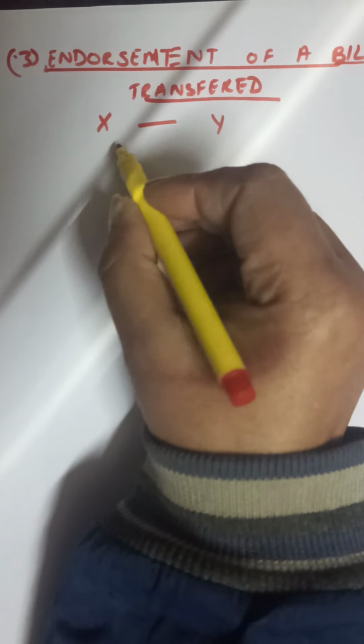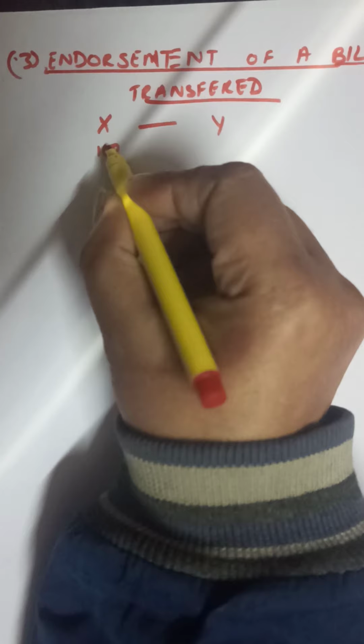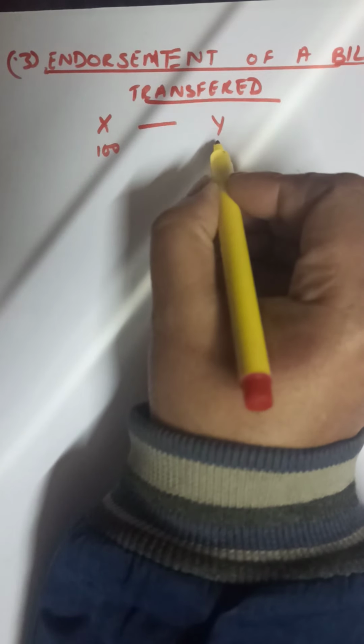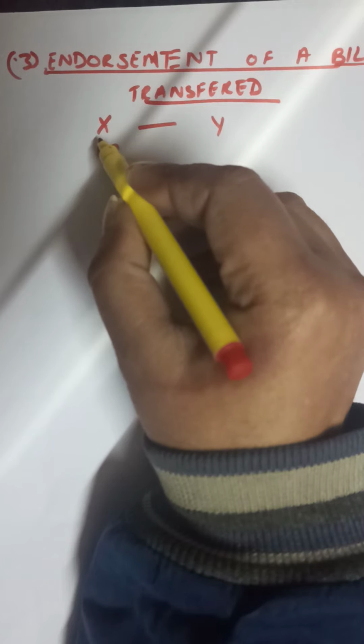Suppose it is for 100 rupees. X has sold goods worth rupees 100 to Y. That means Y has to pay 100 to X.